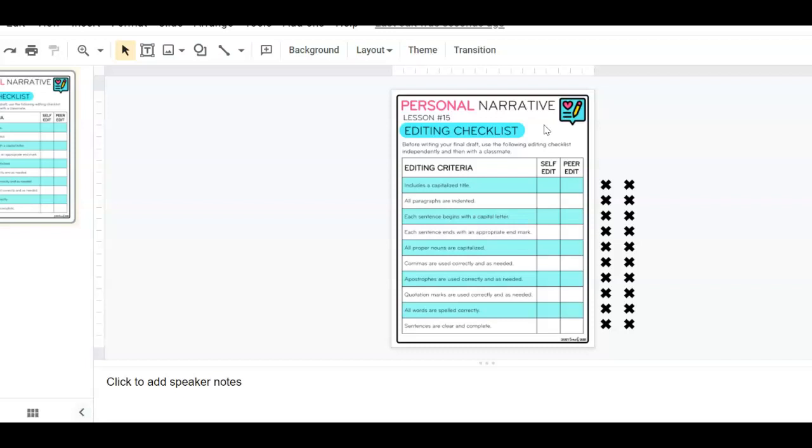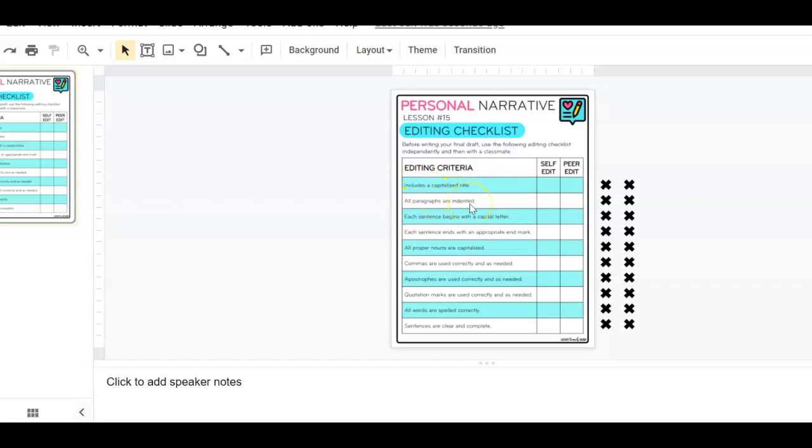For those of you ready to move on here, you are going to get your document and you are going to start editing it. The things that we're looking for are including a capitalized title.